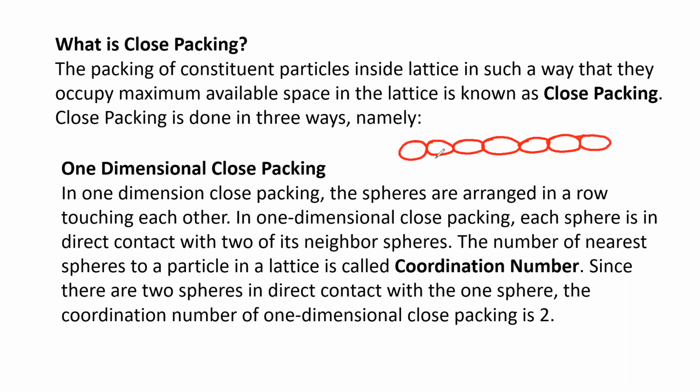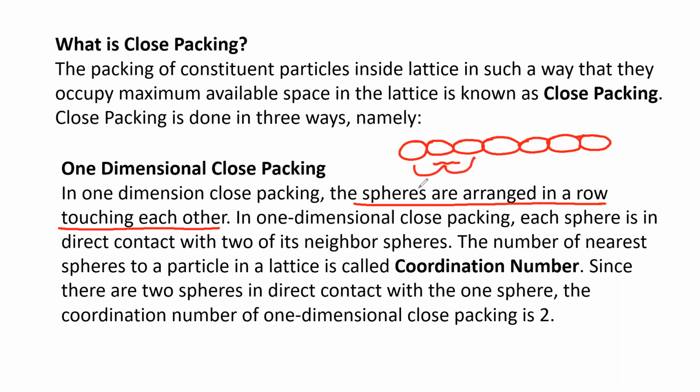So in one-dimensional close packing, the spheres are arranged in a row, touching each other. In one-dimensional close packing, each sphere is in direct contact with two of its neighbor spheres. If you see here the second one, it is in contact with the first one as well as the third one.